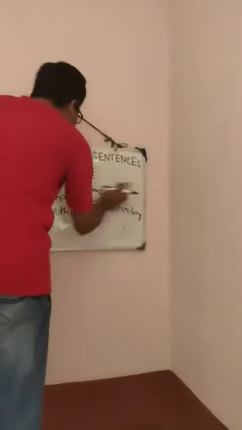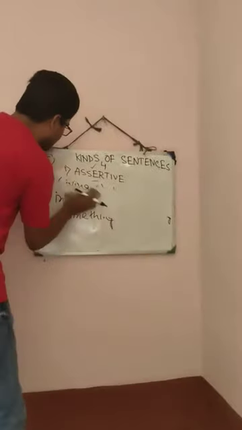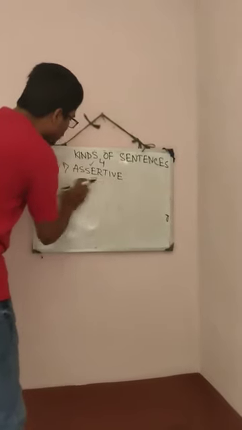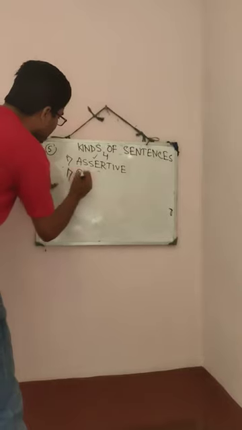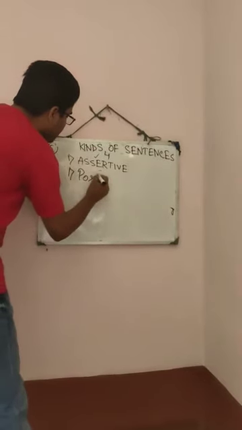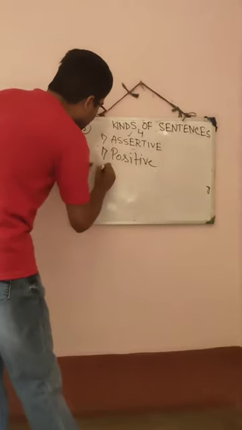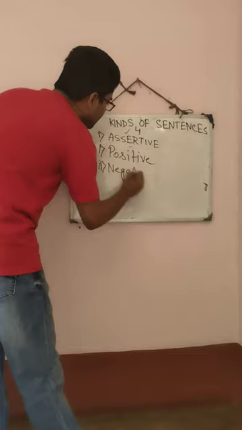Assertive sentence is also divided into two parts. You have to know that. Who are they? One is positive sentence. Okay? And number two is negative sentence.